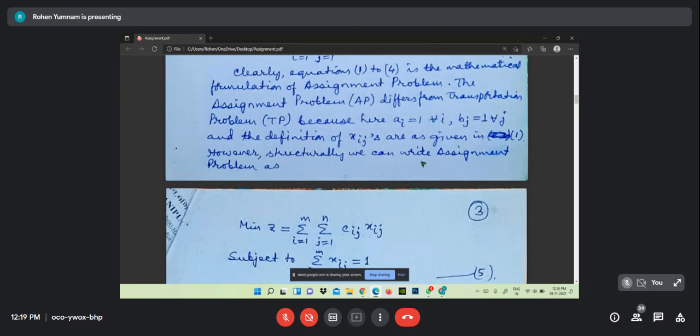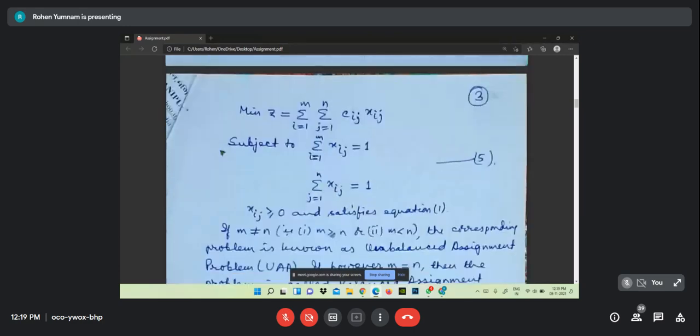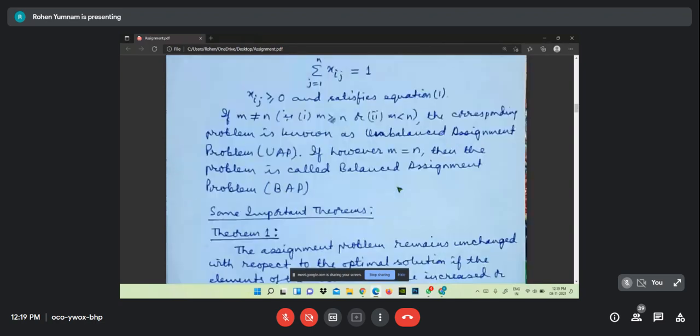Structurally, we can write the assignment problem like this: minimum z of this is the objective function, subject to summation of xij over i from 1 to m equal to 1, which is the row summation, and summation j from 1 to n of xij equal to 1, which is the column summation, and xij always greater than or equal to 0. I had already told you it is either 1 or 0 only.